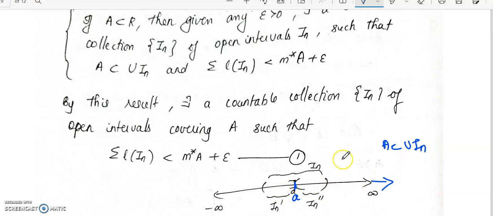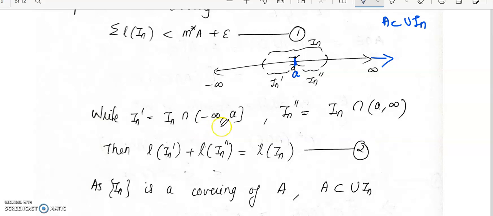So for each n, suppose there is an intersection with the interval. It can have an intersection with the interval a to infinity or minus infinity to a. Let us take In dash to be the intersection with minus infinity to closed a, and In double dash to be the intersection with a to infinity.